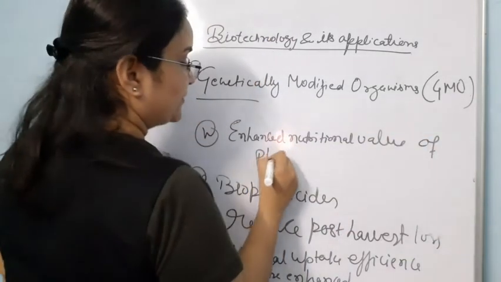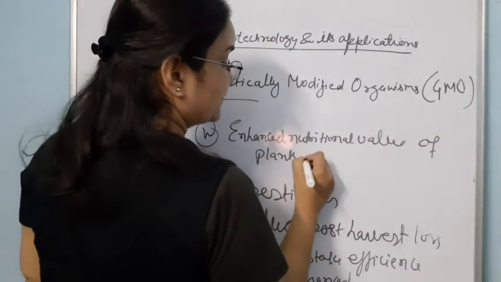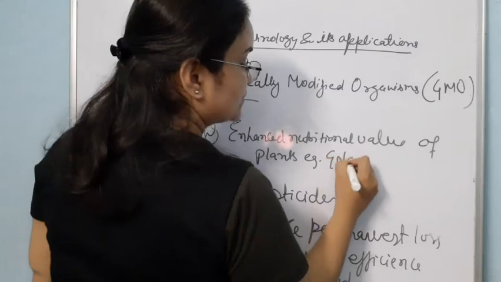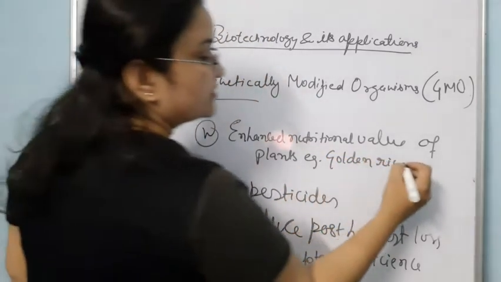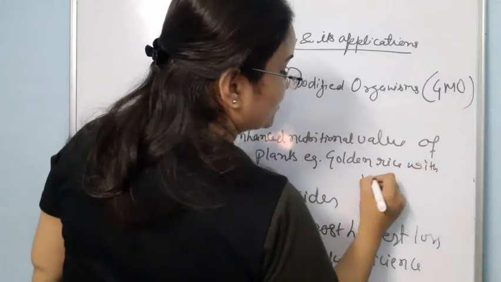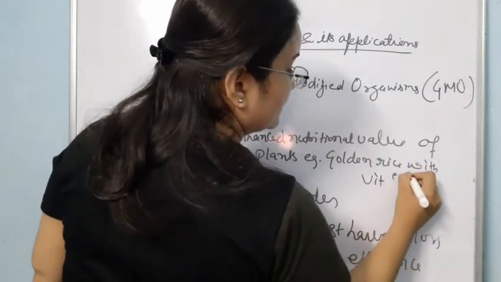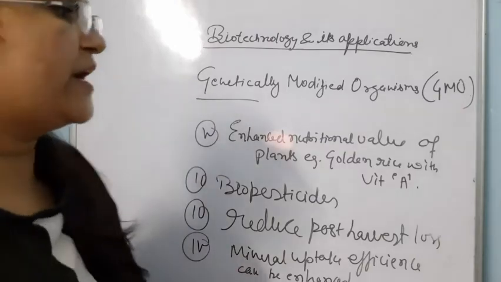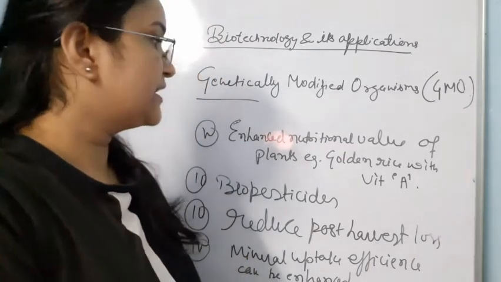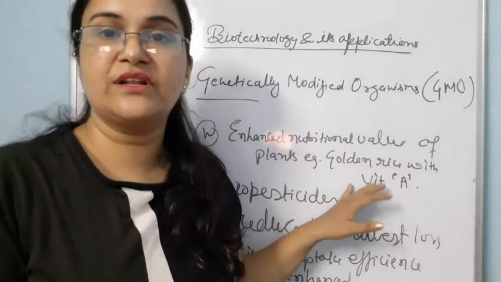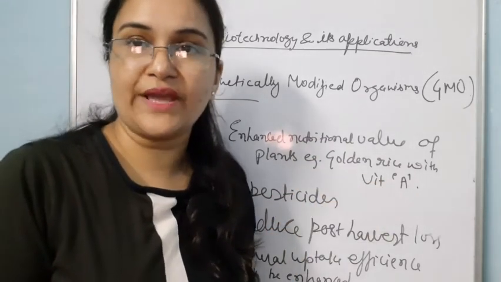For example, golden rice, which is with vitamin A. So here, by the addition of vitamin A, we can increase the nutritional value of golden rice.